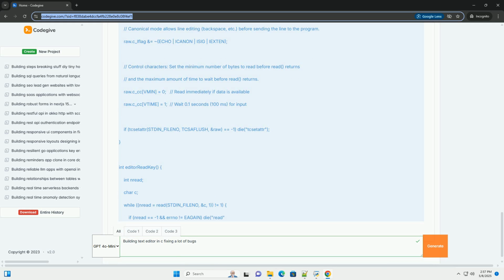If filerow >= E.numrows, if E.numrows == 0 and y == E.screenrows / 3, char welcome[80]. int welcomelen = snprintf(welcome, sizeof(welcome), "Kilo editor -- version %s", KILO_VERSION). If welcomelen > E.screencols, welcomelen = E.screencols. int padding = (E.screencols - welcomelen) / 2.